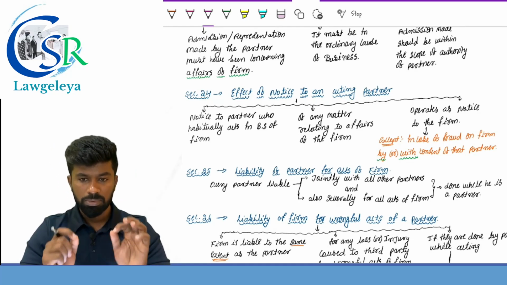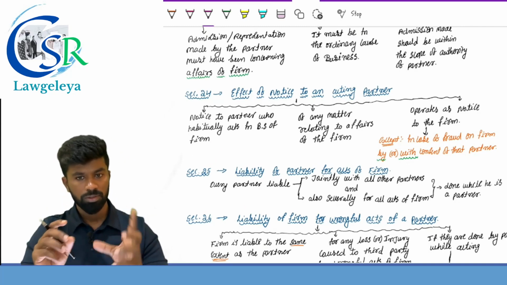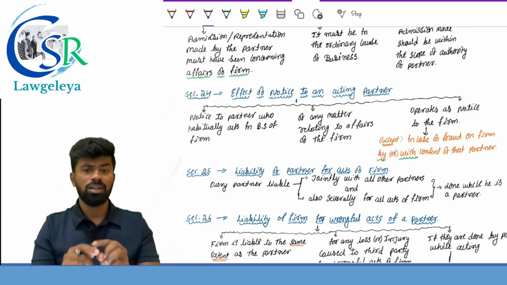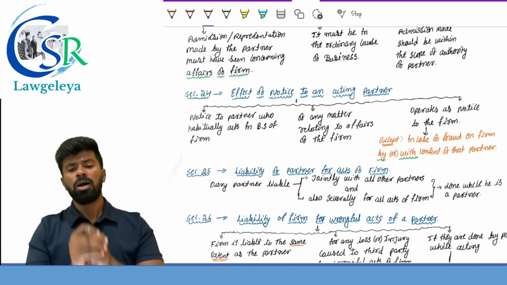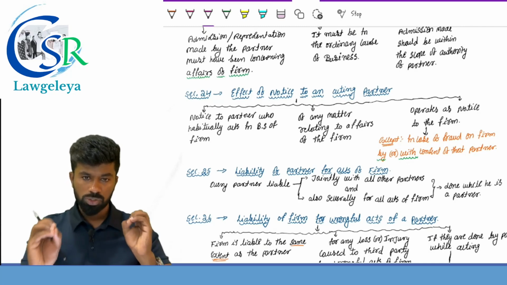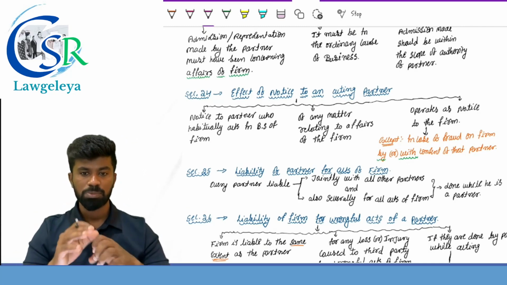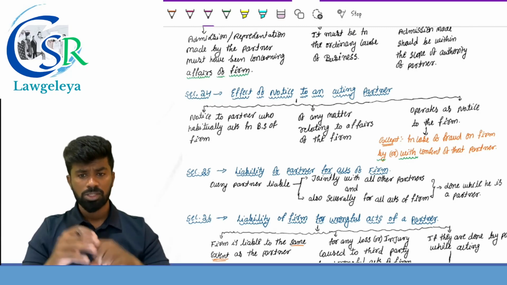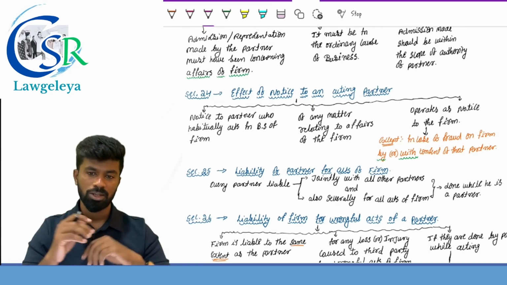Unless or except in case of fraud on the firm by or with the consent of that particular partner. If a fraud has been committed on the firm with the consent of the partner to whom the notice has been given, then it is not considered as a notice to the firm. Other than that exceptional case, in every other case, any notice to the partner who habitually acts in the business of the firm with respect to any matters relating to the affairs of the firm acts as a notice to the firm, except in case of fraud or with the consent of that particular partner.